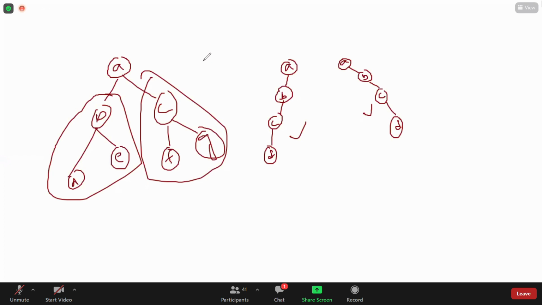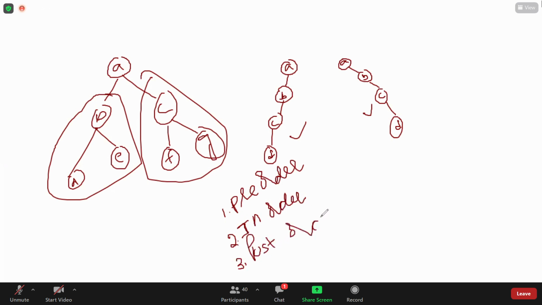Binary trees have three different types of traversals: pre-order, in-order, and post-order. What is pre-order, what is post-order, what is in-order, we'll see in a later session.